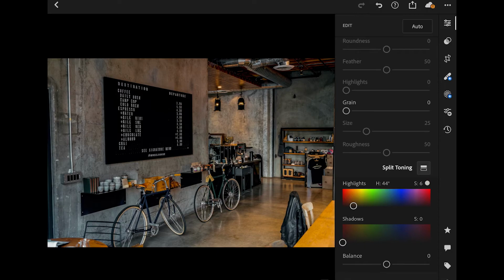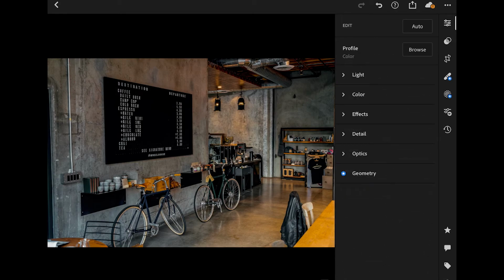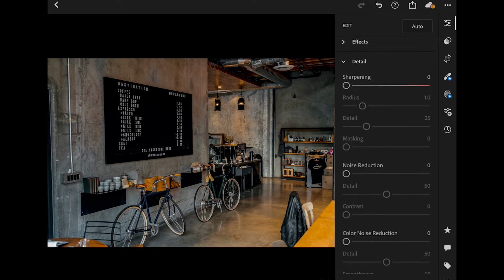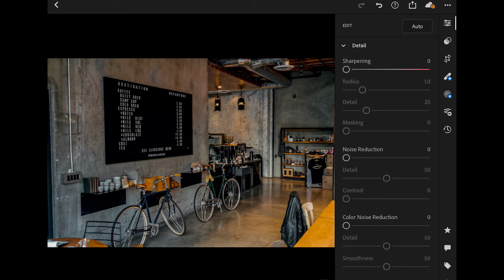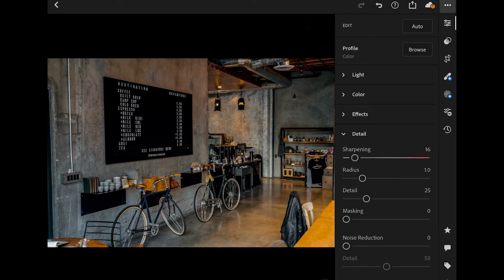Go to detail. Sharpening to +16. Now let's try to copy this preset to another photo, copy setting.